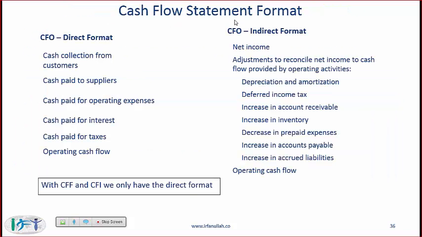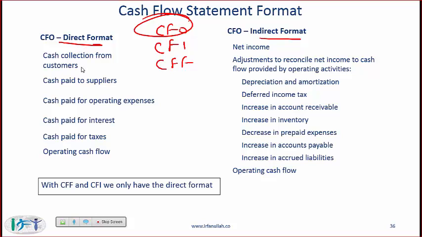Next, we talk about cash flow statement format. We've talked earlier about three categories of the cash flow statement: the CFO, cash flow from operations, cash flow from investing, and cash flow from financing. The cash flow from operations can have a direct format or an indirect format. In the direct format, we essentially reproduce an income statement where we, instead of using revenue, use cash collected from customers. So every income statement item is replaced by an analogous cash item.